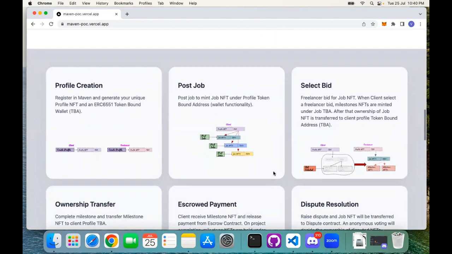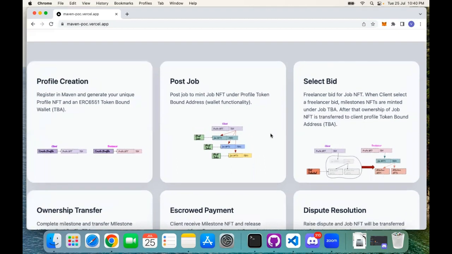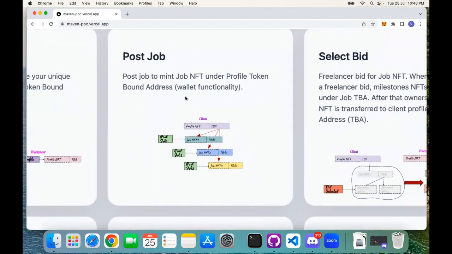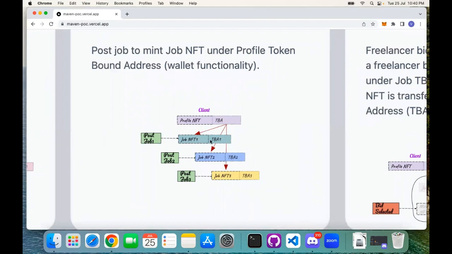So how are we handling the ownership protection in this freelancing platform? Whenever a new user registers on our platform, a profile NFT is generated. Along with that, a token-bound wallet address is generated using ERC 6551, in accordance with EIP 4337, that is account abstraction. Now, whenever a client posts a job, a job NFT and an associated token-bound address are generated under the profile token-bound address.